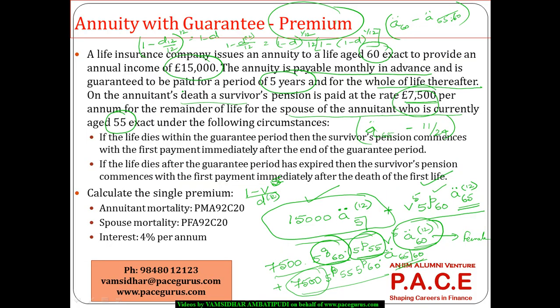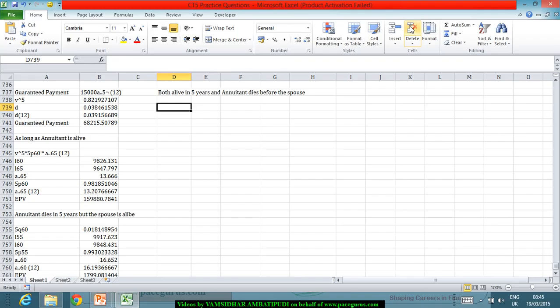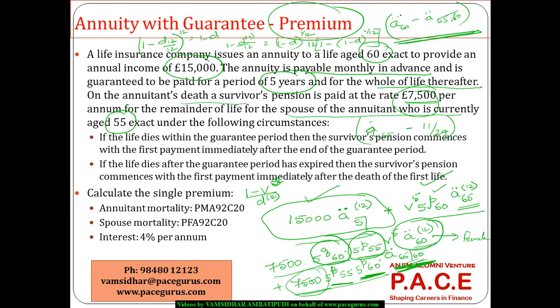So which is where we are bringing in the last scenario, where 7500, both of them alive for the first 5 years, but after that the joint status is lost, where the annuitant dies before the spouse. So A double dot 60 we already have for the spouse, right? Probably even these I can take out of 12, and both of them I subtract minus 11 by 24, so this will not be existing anymore.